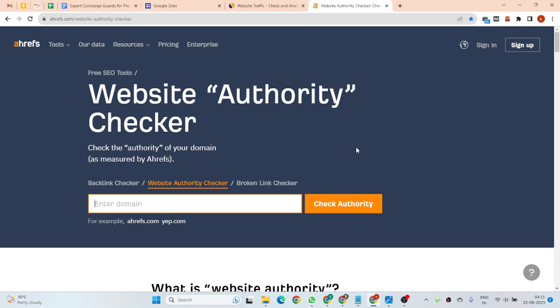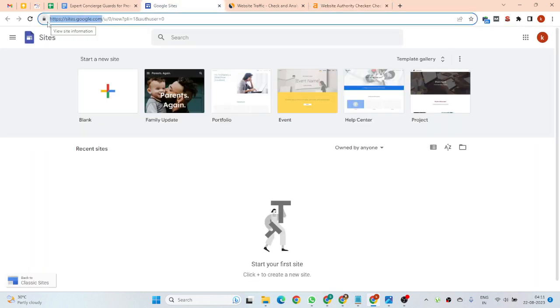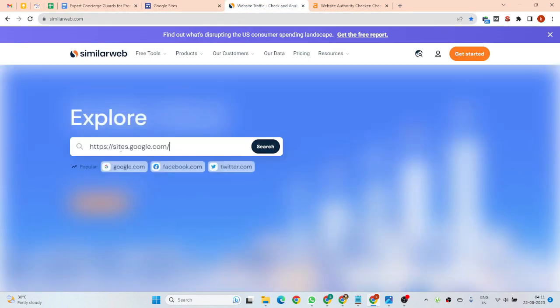So today I'm going to show you one Web 2.0 submission website. The website name is Google Sites. This is a very high authority site where we publish our Web 2.0 article content, and it is very trustworthy, with high traffic potential. Okay, so now I can show you the website's overall traffic and authority.